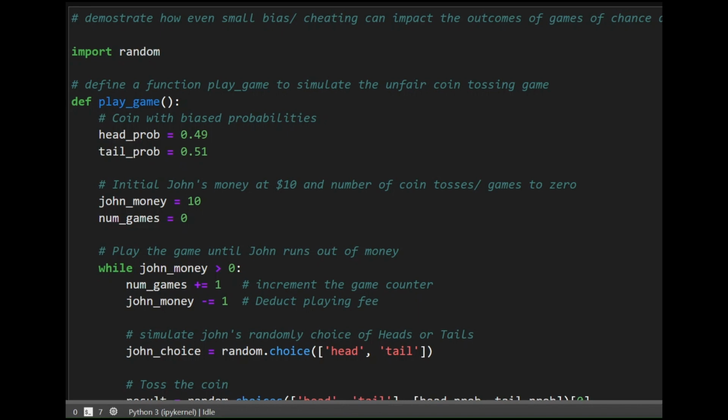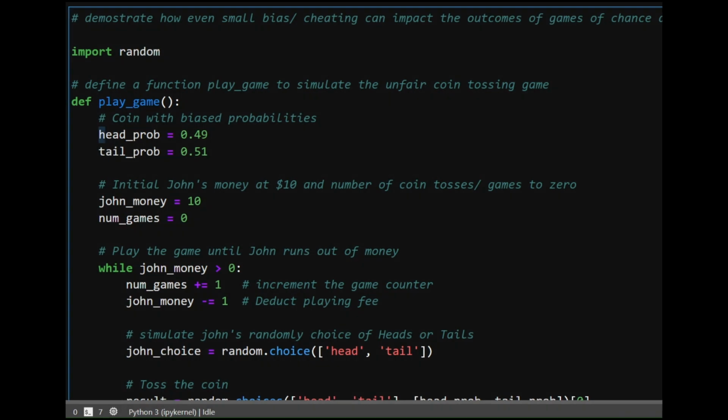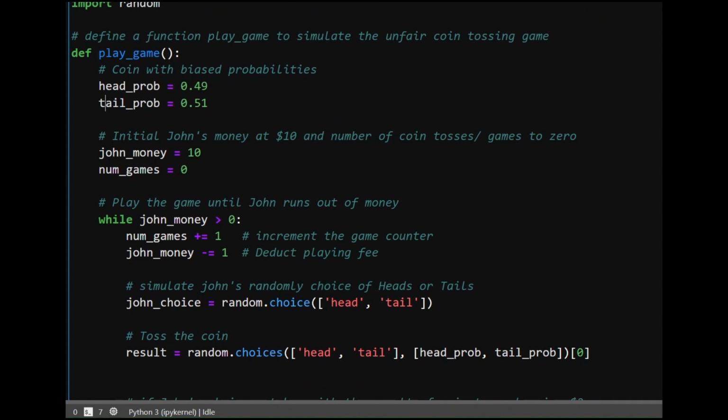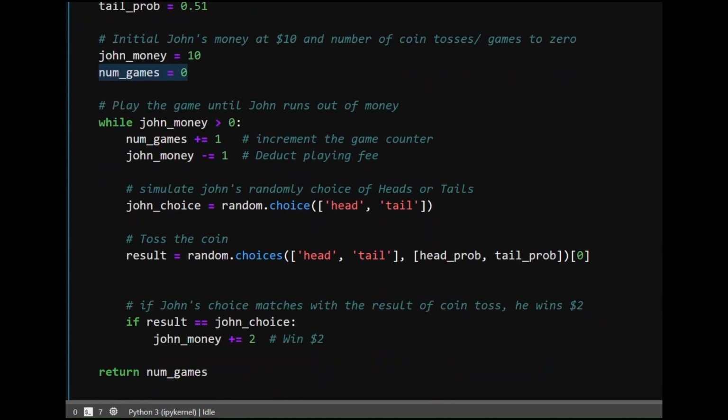So as per the definition of the problem, we have a coin which is biased. The probability of head is 0.49. The probability of tail is 0.51. Very small bias in the coin. And John starts with $10 and his initial game counter is 0. And we are going to play this game until he runs out of money.